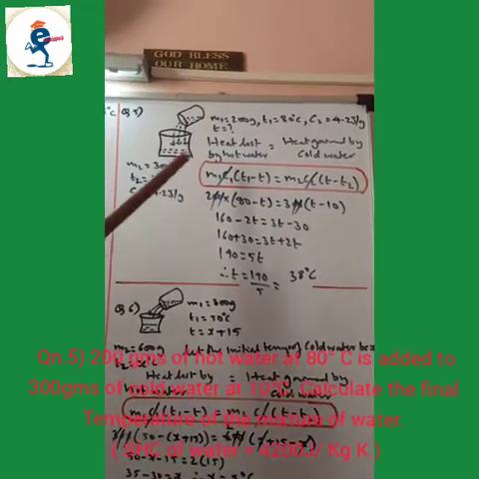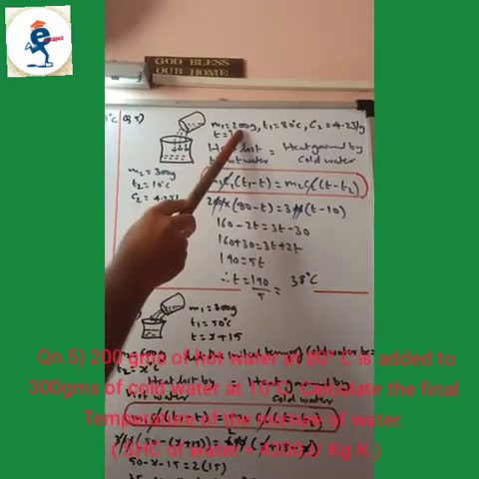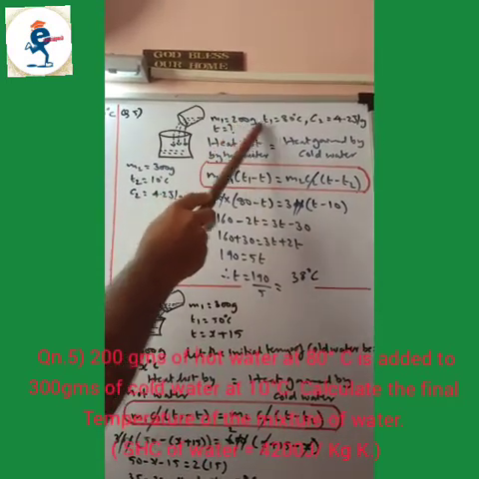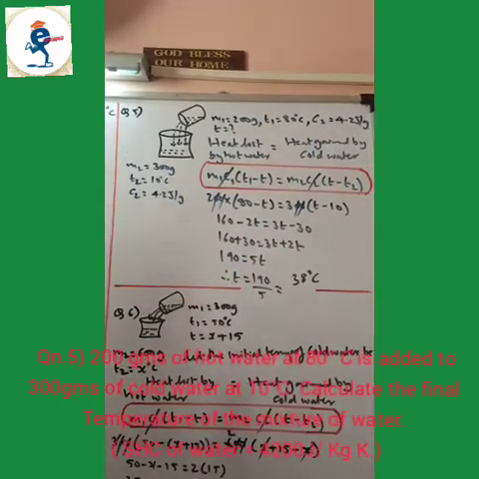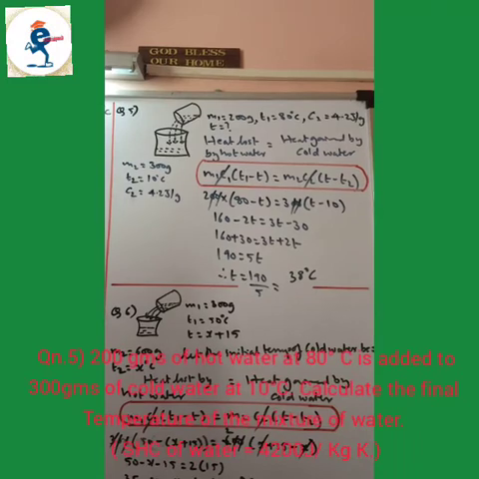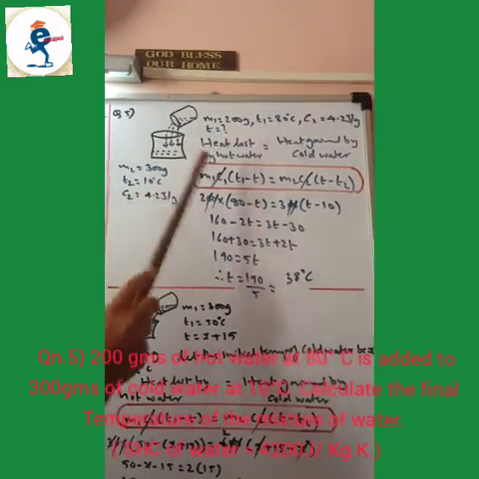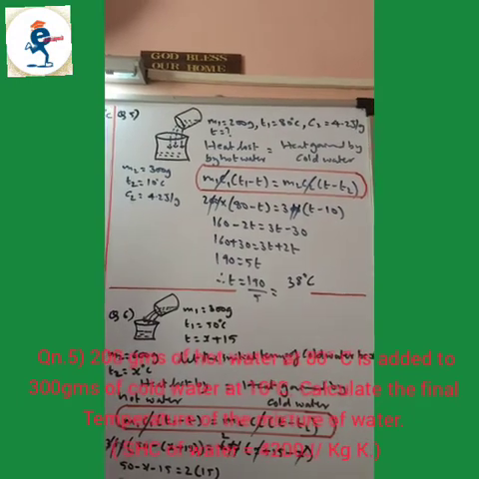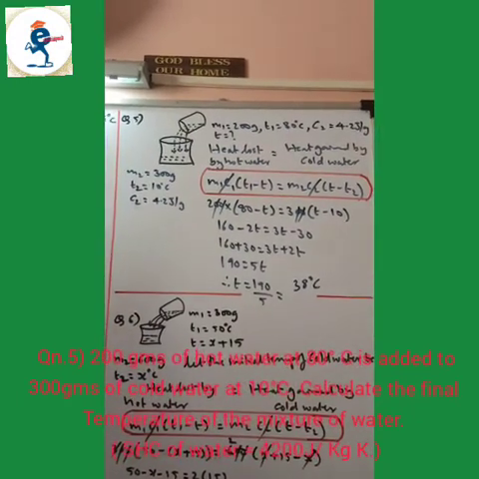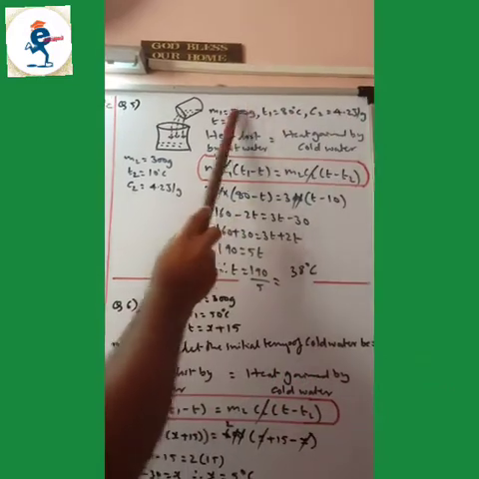Now over here M1, the mass of the hot body, is 200 grams. T1 is 80 degrees Celsius. Specific heat is 4.2 joules per gram. Now they have given 4200 joules per kg. But here since the mass is in grams, convert that 4200 joules per kg into 4.2 joules per gram. Don't forget to do that because the units should be the same.